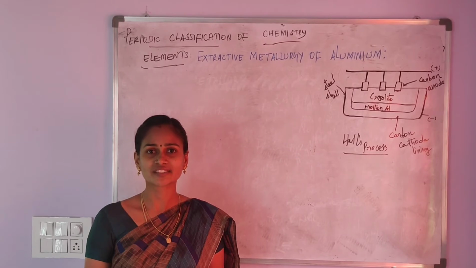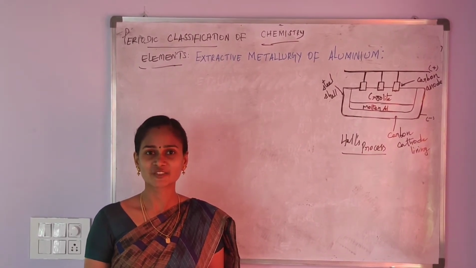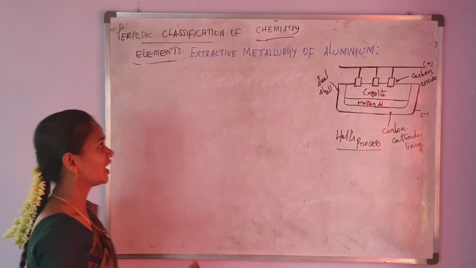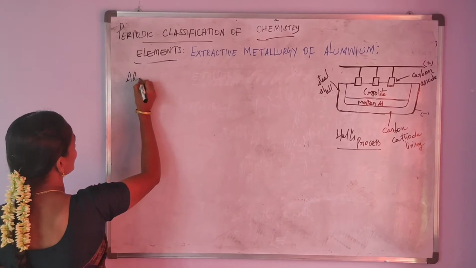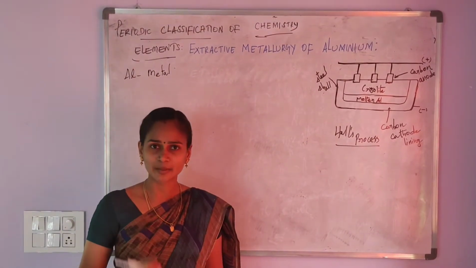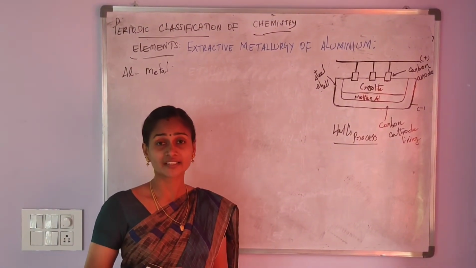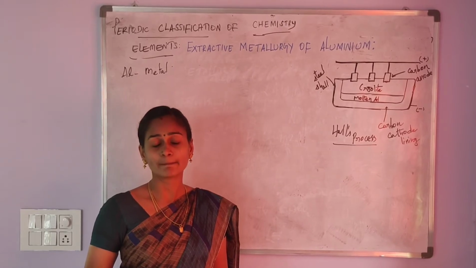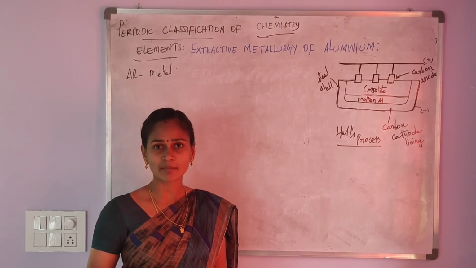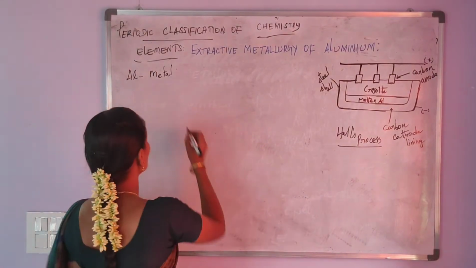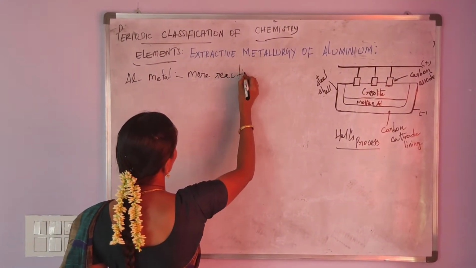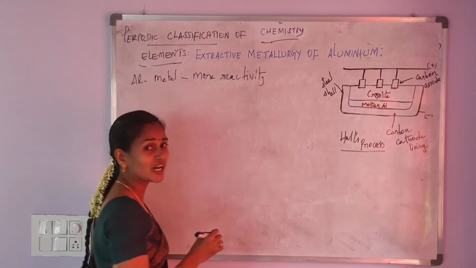Today's session we will discuss the lesson periodic classification of elements. The topic is extractive metallurgy of aluminium. Aluminium, its symbol is Al. Aluminium is a metal. It is the most abundant, that is most available metal present in the earth crust. Aluminium is always present in the combined state due to its more reactivity.